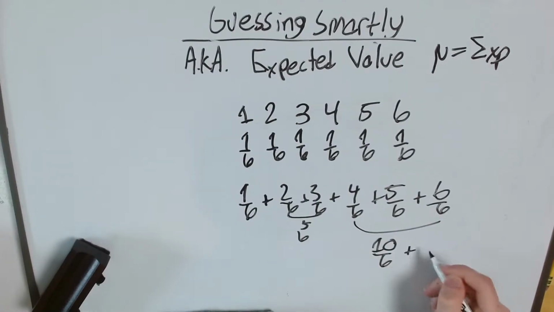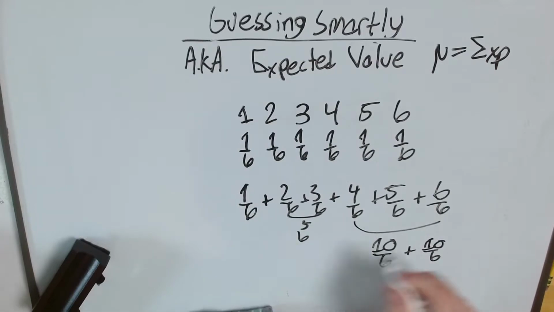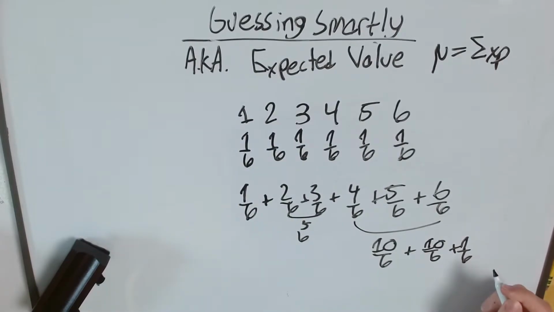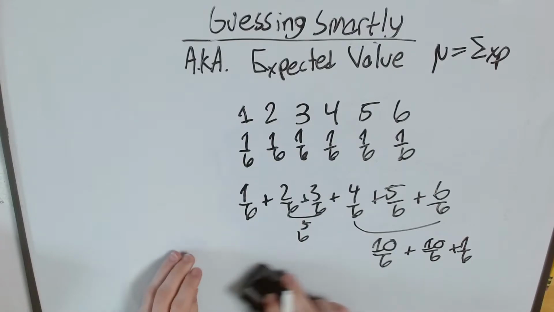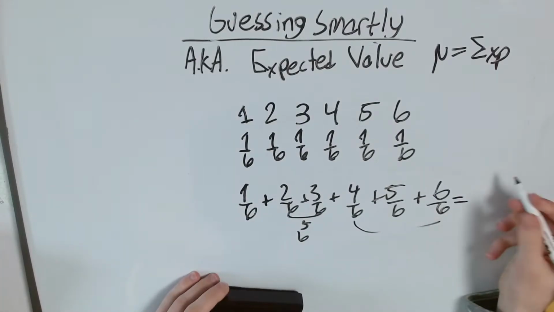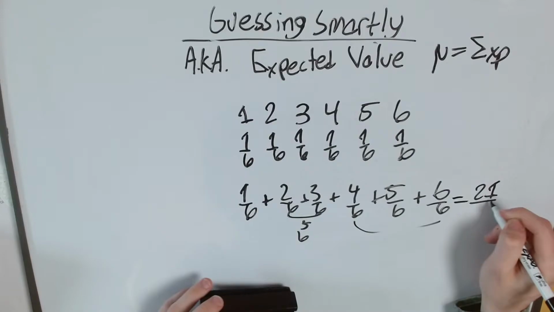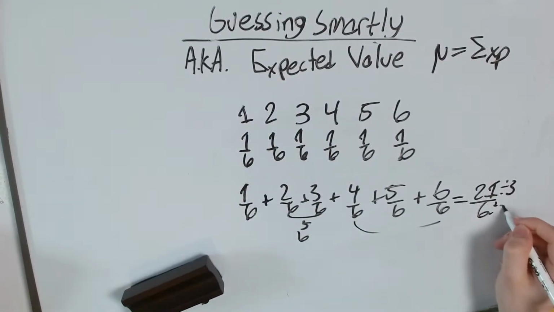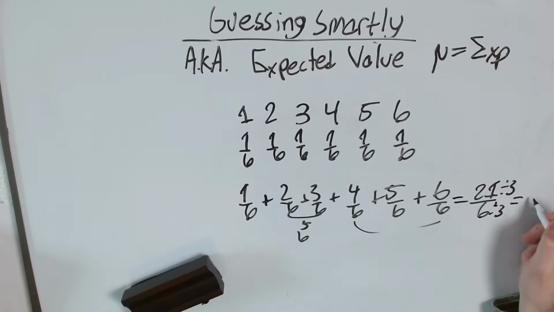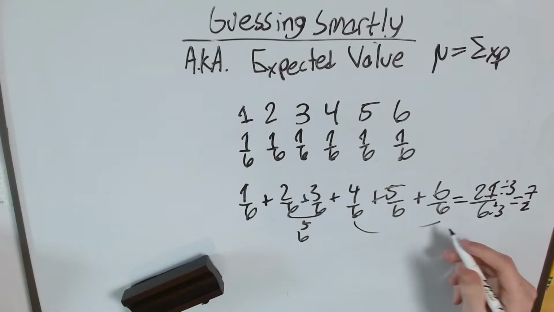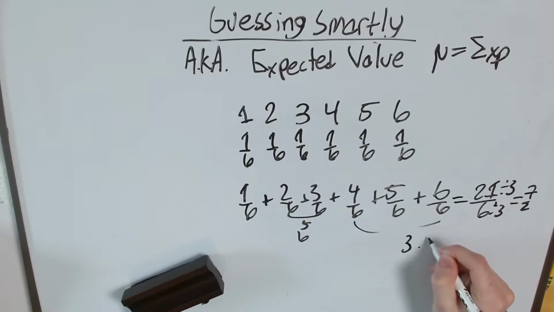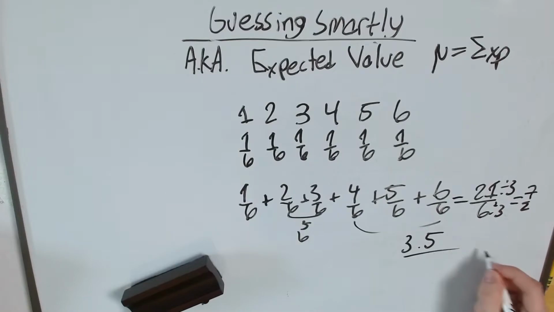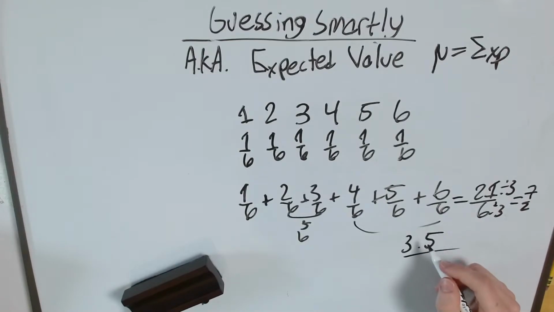So that's 10/6 plus 11/6, right? We simplify that out, we get 21/6, which I'm going to do some further simplification. Divided by 3, I get 7/2. 7/2 is 3.5.